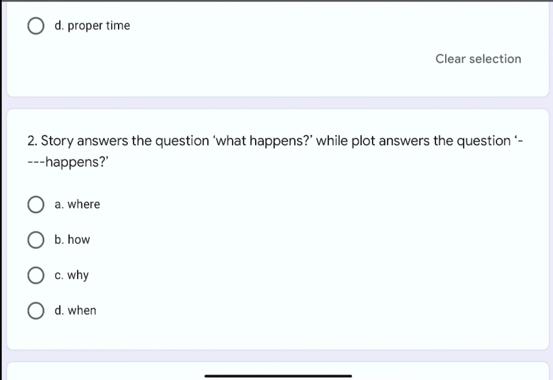Question number 2. Story answers the question what happens while plot answers the question dash dash happens. The options are A. Where, B. How, C. Why, or D. When. The correct option is C. Why.